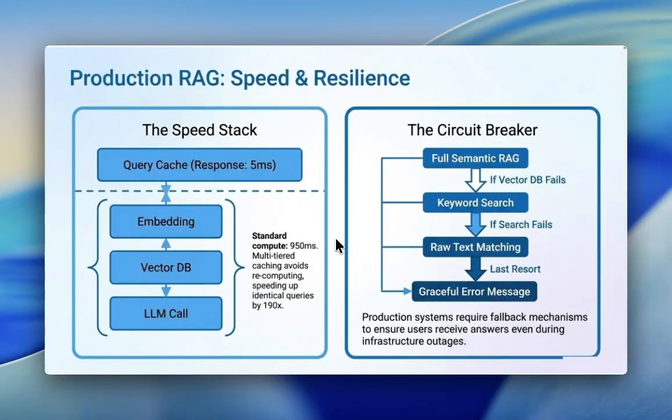Production RAG: speed and resilience. The speed stack: query, cache response 5 milliseconds; embedding, vector DB, LLM call, standard compute 950 milliseconds. Multi-tiered caching avoids recomputing words, speeding up identical queries by 190x. The circuit breaker: full semantic RAG first. If the vector DB fails, keyword search. If search fails, raw text matching as a last resort, then a graceful error message. Production systems require fallback mechanisms to ensure the user receives an answer even during an infrastructure outage.